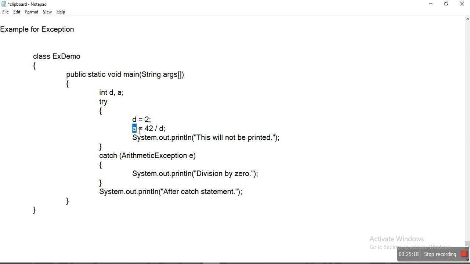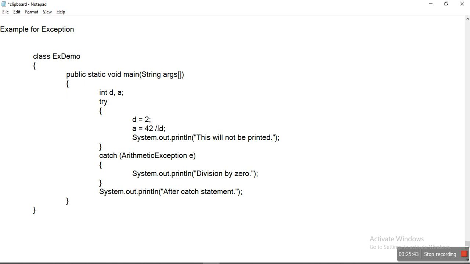The program executes normally within the try block, and a stores the value 21, and this statement is printed. The catch message will not be printed.